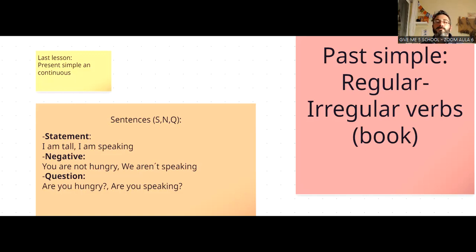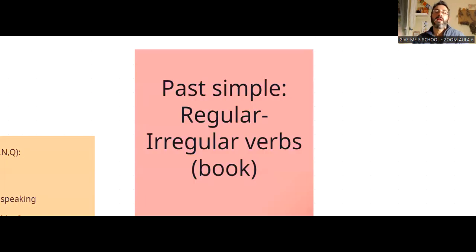Pay attention here, this is important. When we speak about the past simple, we can use regular or irregular verbs. Probably this word, irregular verbs, is familiar. Don't worry, because we are going to have a look now.